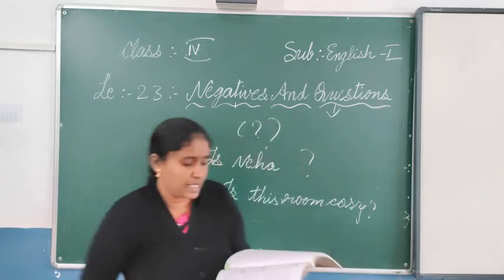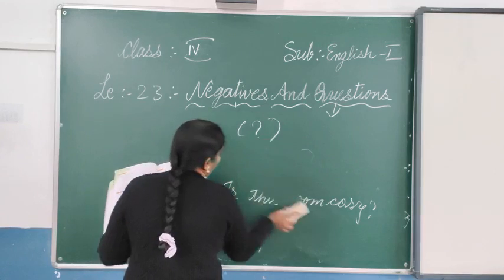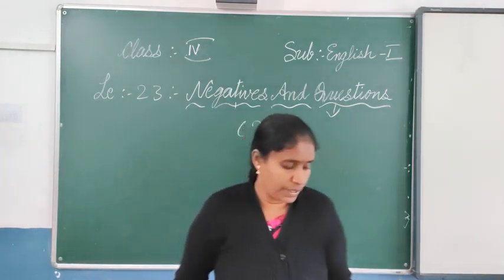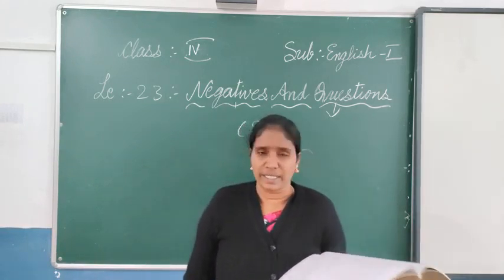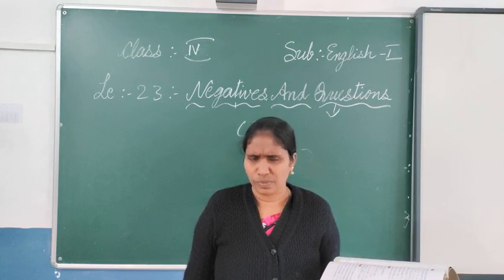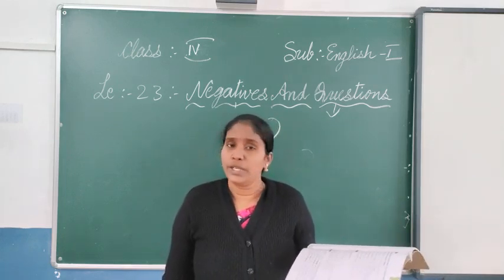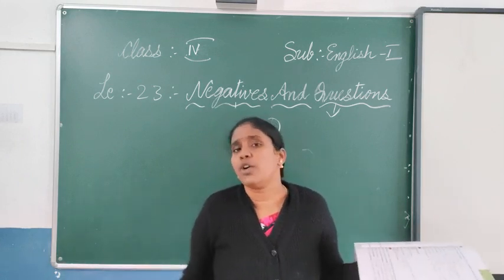And exercise number 6, what are they asking? Correct the following sentences. The sentences are wrong, so you have to correct them. That is how you say it. Correct the following sentences. Do you done it? Is it a correct word? Can done come when you are using do you? Did you done it? Can it come? When we are using did, past tense, how will done be used?